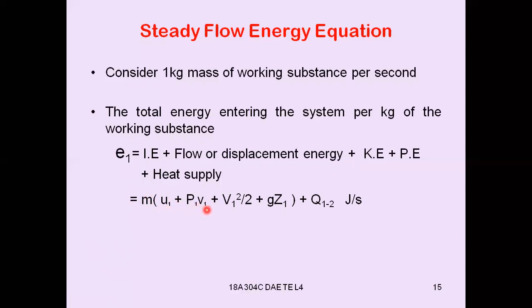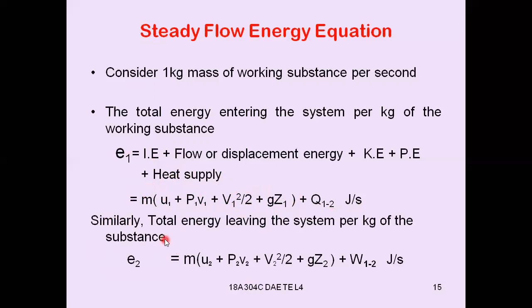entering into the system, plus kinetic energy is mv square by 2g generally. Here the g is avoided, that's why. So mv1 square by 2 plus gz1, that is the potential energy. This is the internal energy, and this is the flow work or flow energy. This is the kinetic energy, and this will be the potential energy, plus heat supplied q1 to 2, that is joules per second.